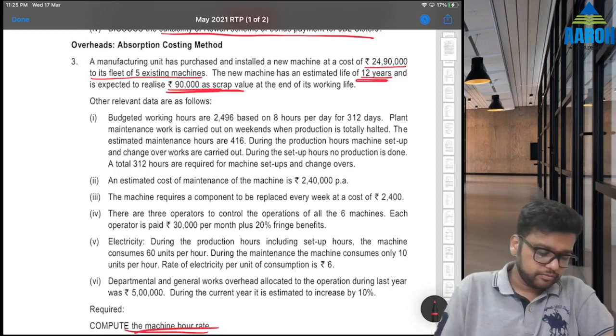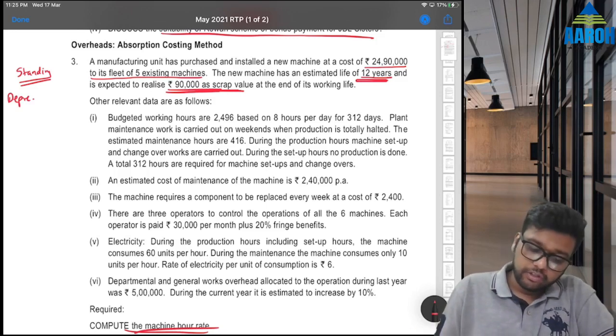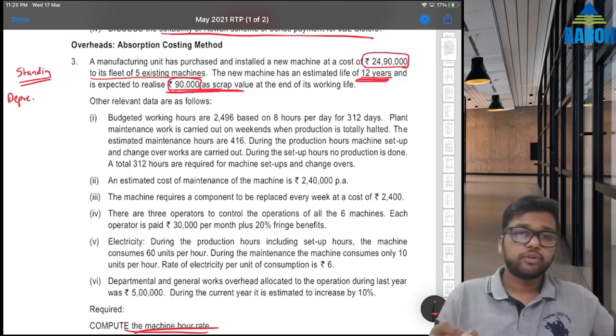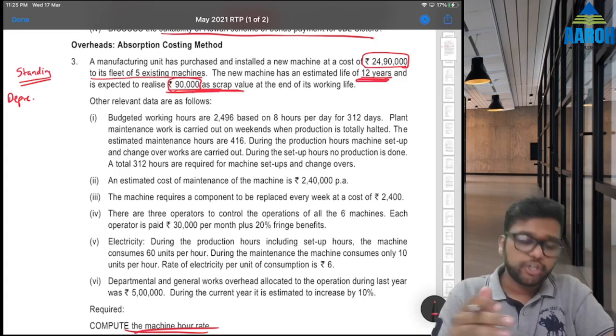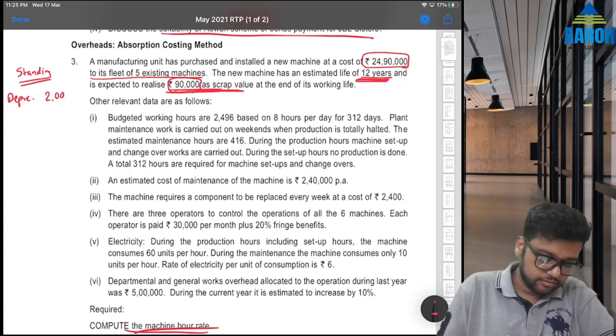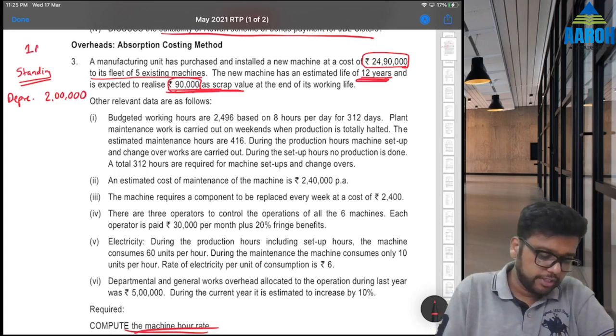So let's add depreciation first in standing. Everyone knows, I hope, cost minus salvage value divided by number of years, right? So depreciation per annum will be 24,90,000 minus 90,000 divided by 12 years, that is coming to be 2 lakhs. For one machine only, we are doing this for one machine only.